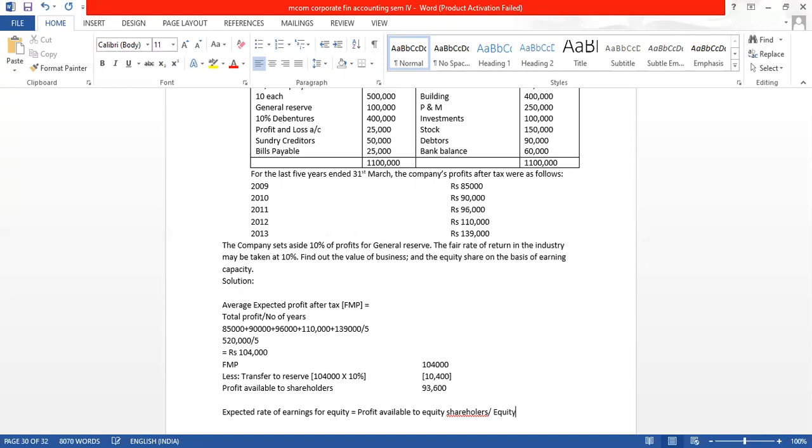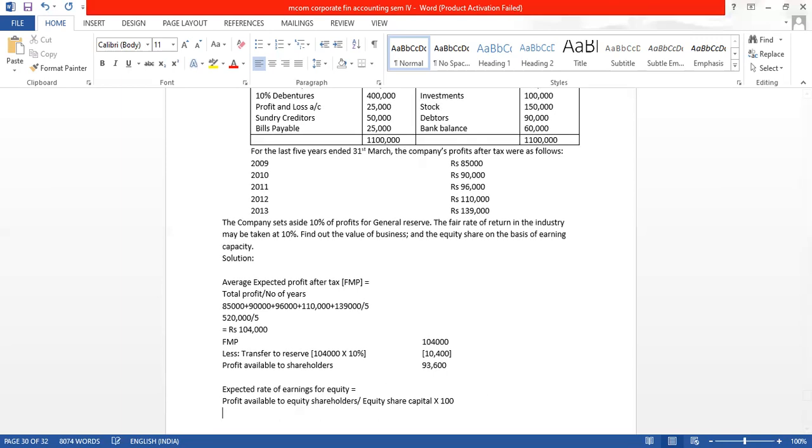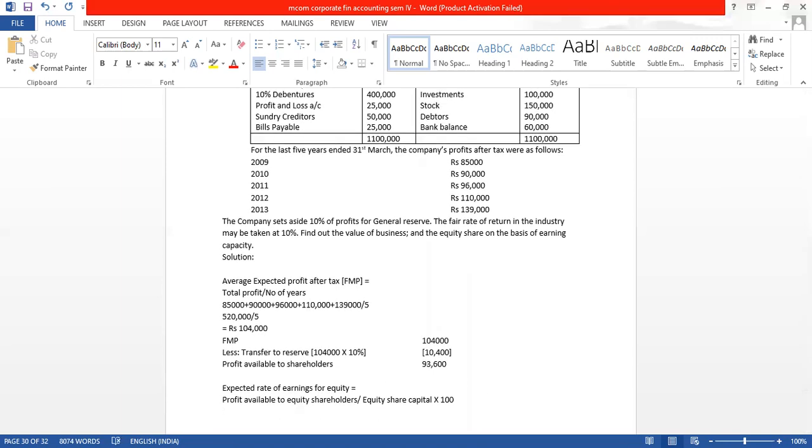We can also take shareholders fund here. That is also correct. Or if we take only equity share capital, that is also correct. Equity share capital into 100. I will have to take it here because the formula is going down. So here profit available is how much?